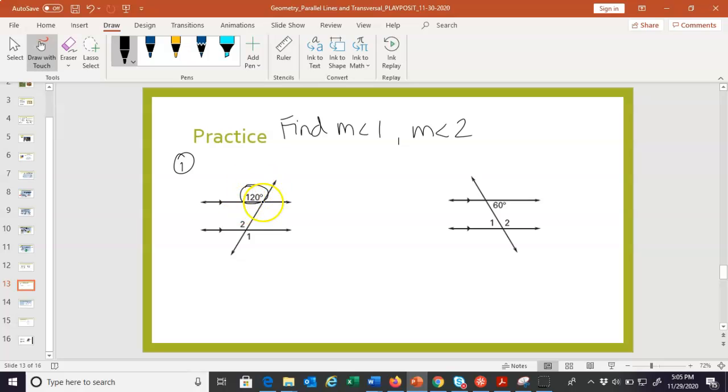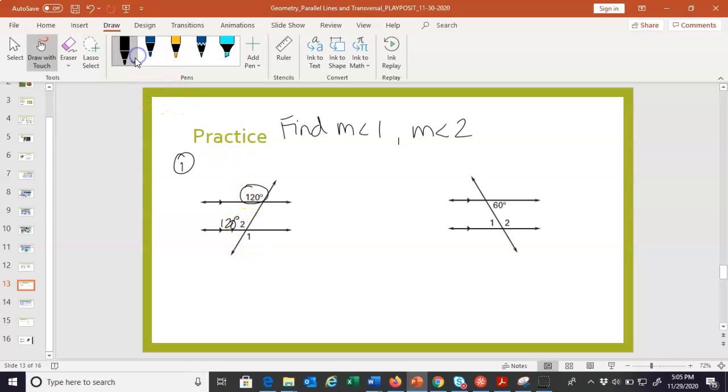We only know that angle measure. That's the only one, so that's where we have to start. And you can work your way through the picture, so it's kind of up to you what you remember first. Some people will immediately think, oh, these are corresponding. Look, 120 is in the top left position, and so is angle 2 in this grouping, if you will. So they're both in the same position, so those are corresponding, so we know they're equal.